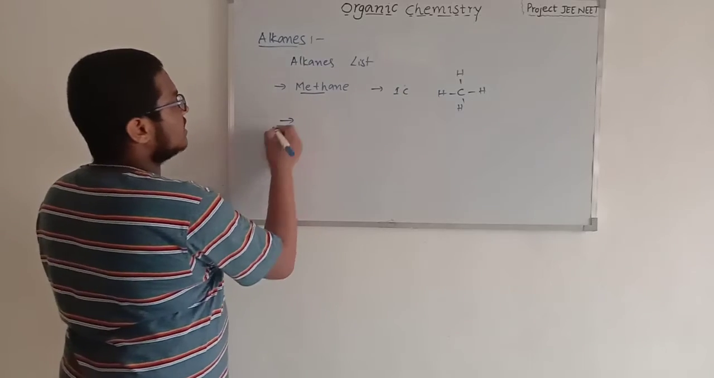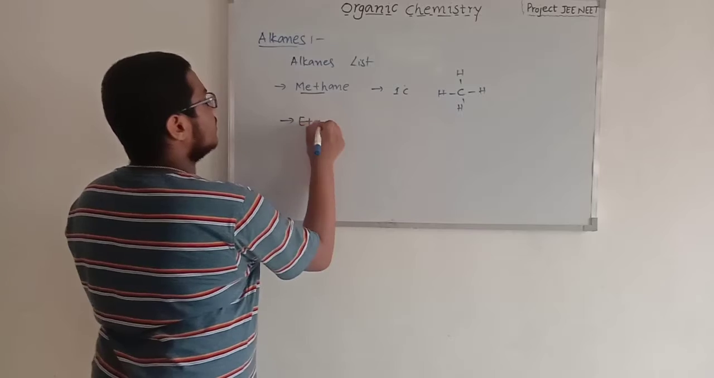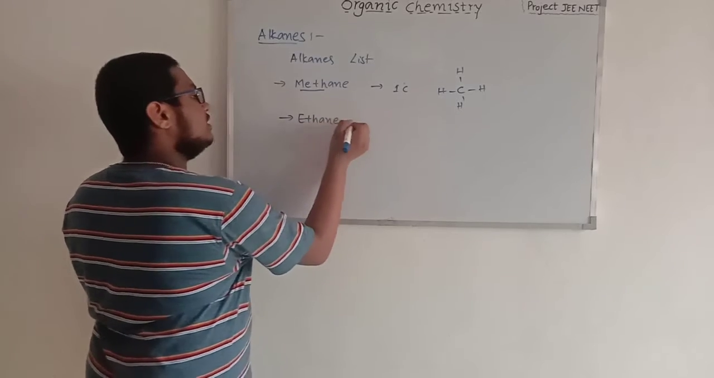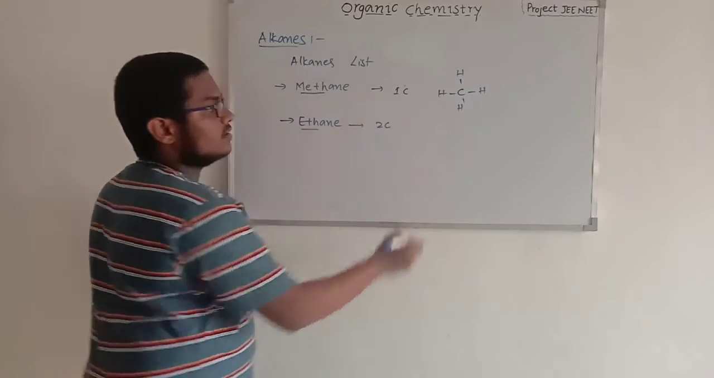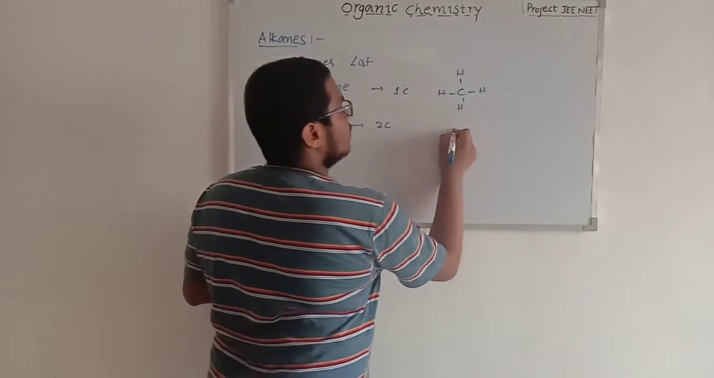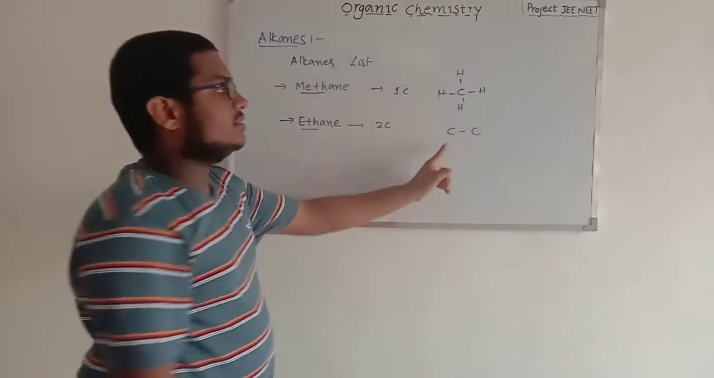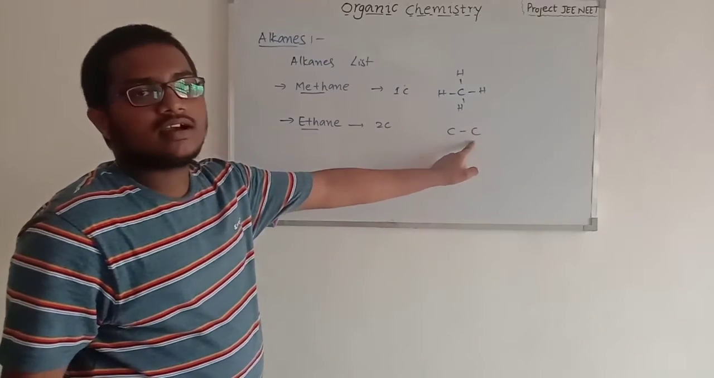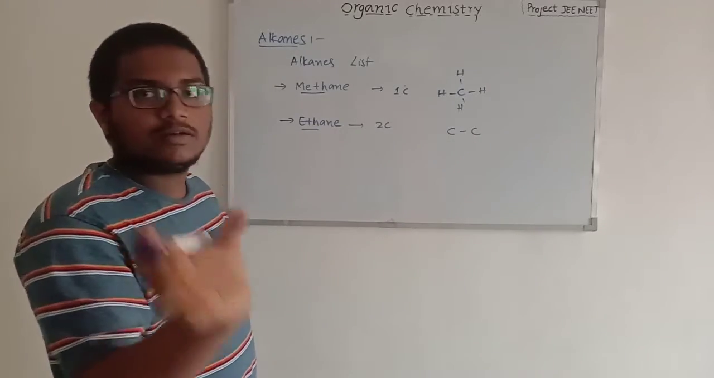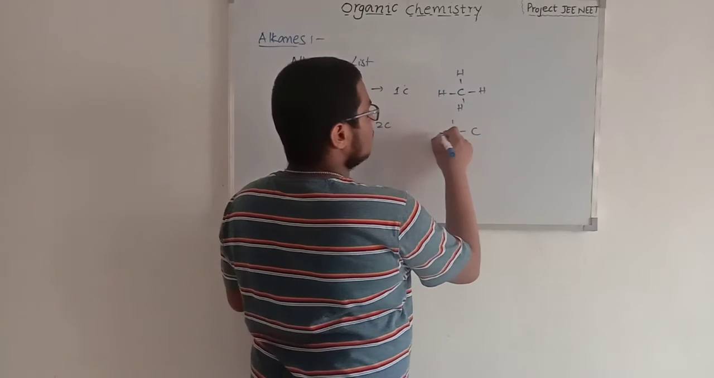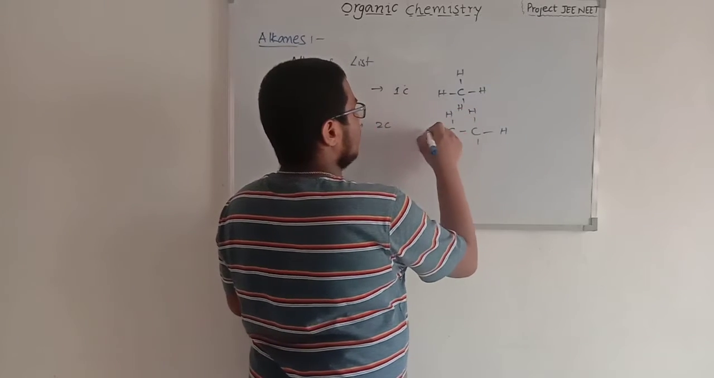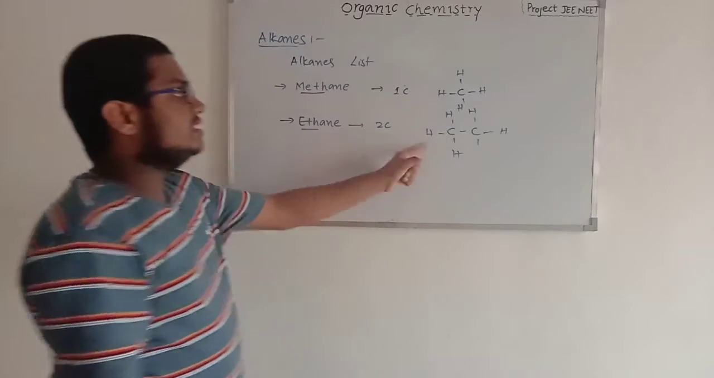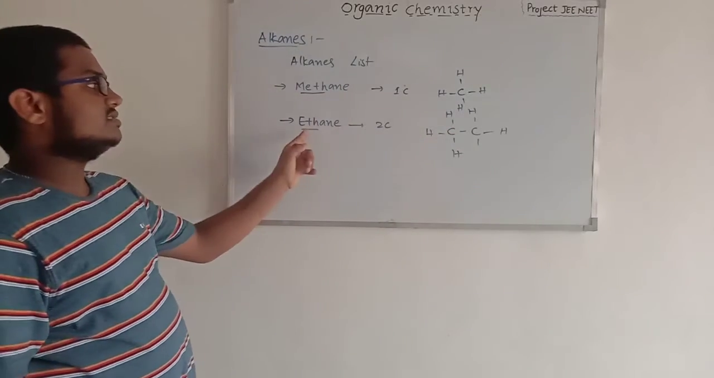So second one, ethane. Ethane, it indicates two carbons. That means one carbon bonded with another carbon with single bond, not double bond, single bond. So these three valencies are filled with hydrogens here. So this carbon compound is called as ethane.